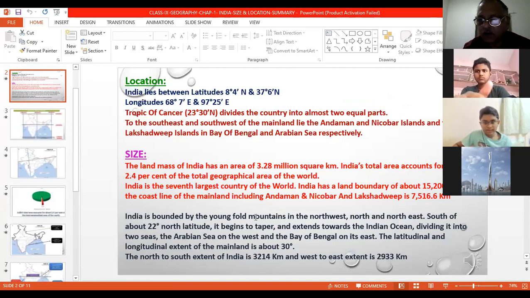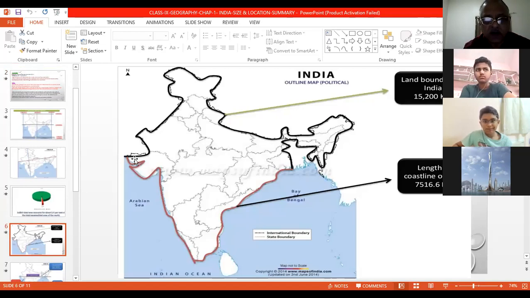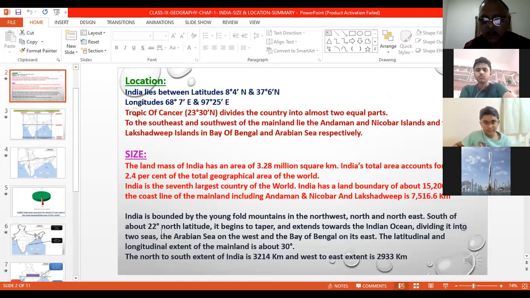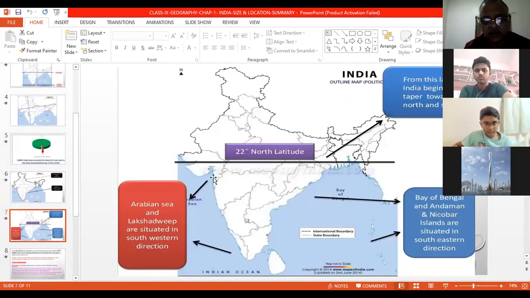Now India is bounded by the Himalayas in the northwest, north and northeast. All this part is covered by the Himalayas. South of 22 degree north latitude, as the map shows, here is Lakshadweep, here are the Andaman and Nicobar Islands. So 22 degree north latitude is situated there.